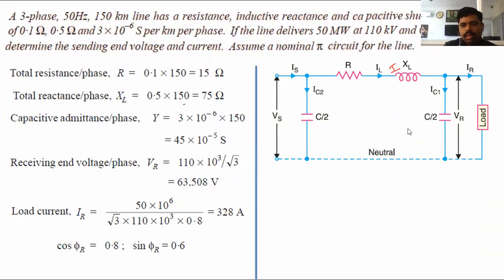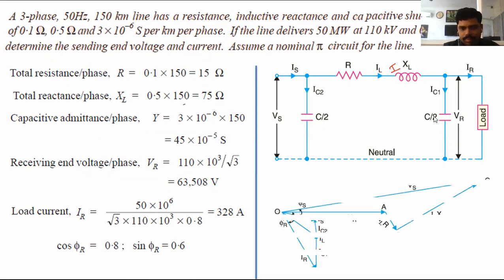How many voltages are there? Two voltages. One is the sending end voltage, another is the receiving end voltage. Take VR as the reference. The higher voltage is Vs and the lower voltage is VR. Based upon that, we can draw the phasor diagram: VR and then Vs.